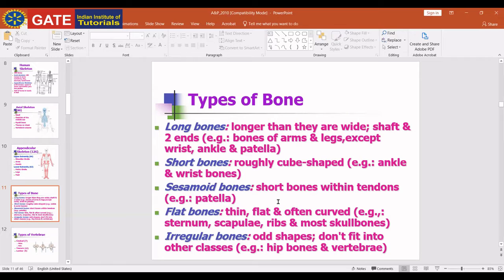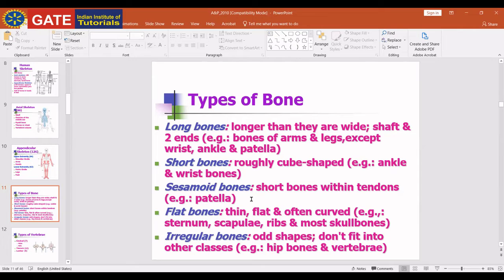Sesamoid bones are short bones embedded within tendons, at the muscle to bone attachment. They are small bones, like the patella. What is patella? Anybody? Ma'am, it's near the knee joint. Okay, patella is like a kneecap. We can say that patella is the kneecap.